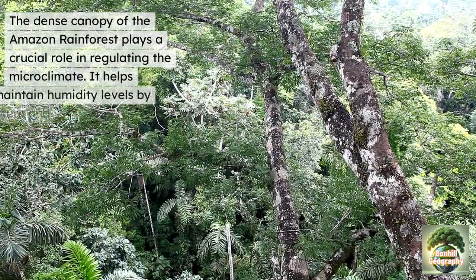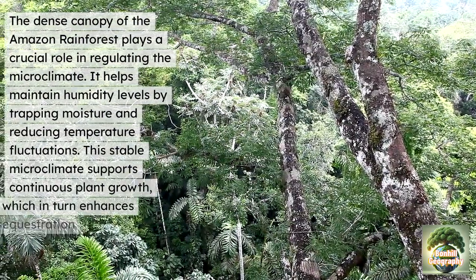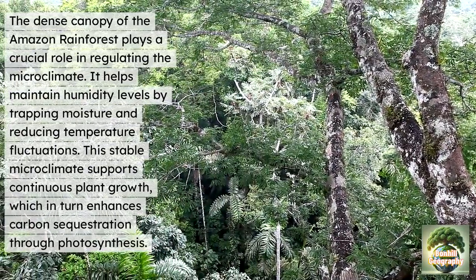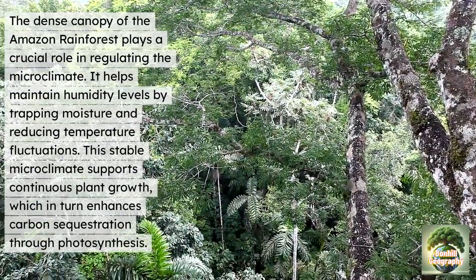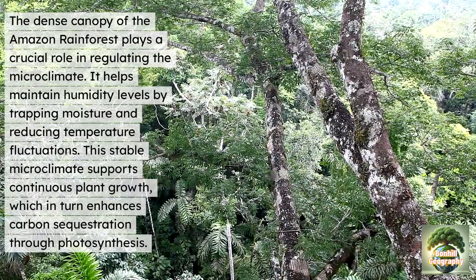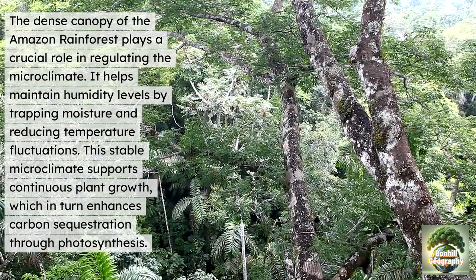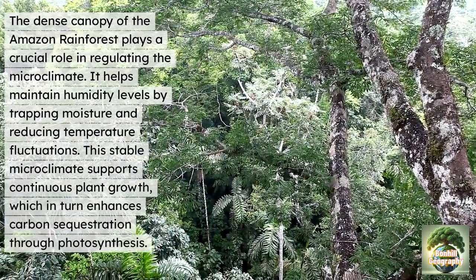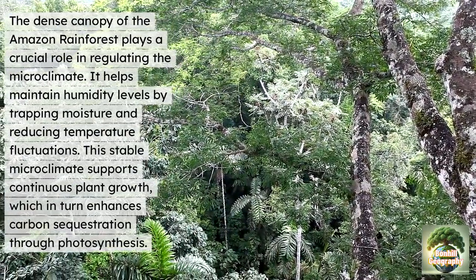The dense canopy of the Amazon rainforest plays a crucial role in regulating the microclimate. It helps maintain humidity levels by trapping moisture and reducing temperature fluctuations. This stable microclimate supports continuous plant growth, which in turn enhances carbon sequestration through photosynthesis. A nice and easy link.